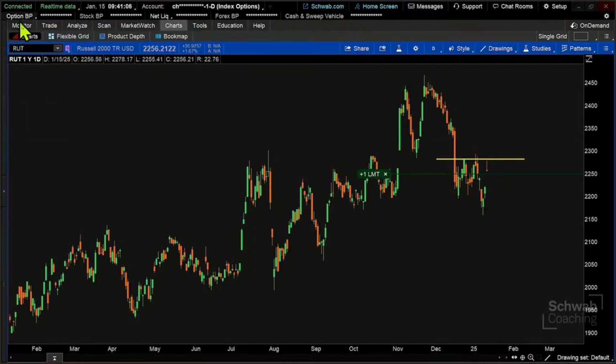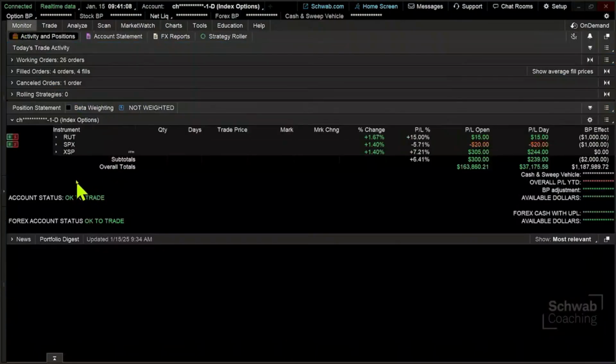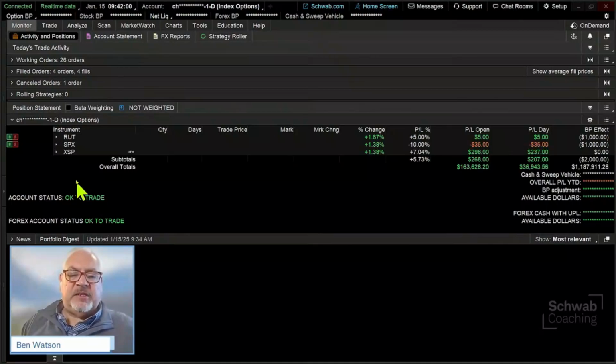All right. So we're going to go over here to the monitor tab. We're going to take a look at what we currently have on the trade, right? But on trading that 0 DTE. Now, the idea being, why not put a stop loss order on this at the same time is a good question to ask, right? Why not put a stop loss?